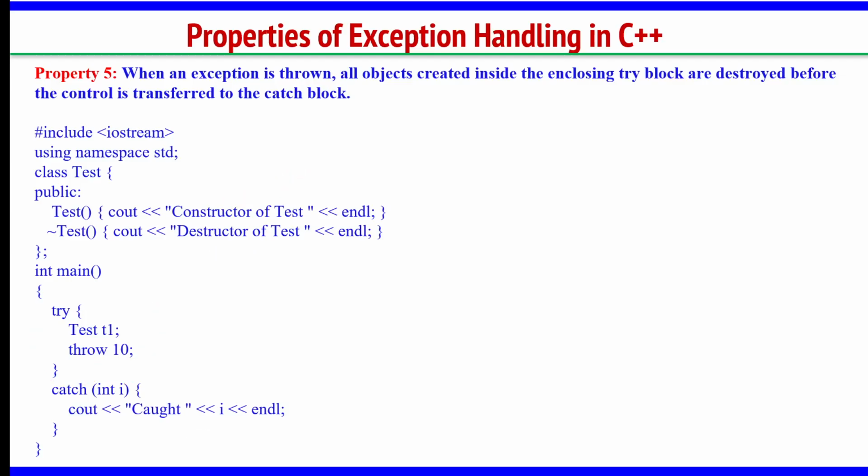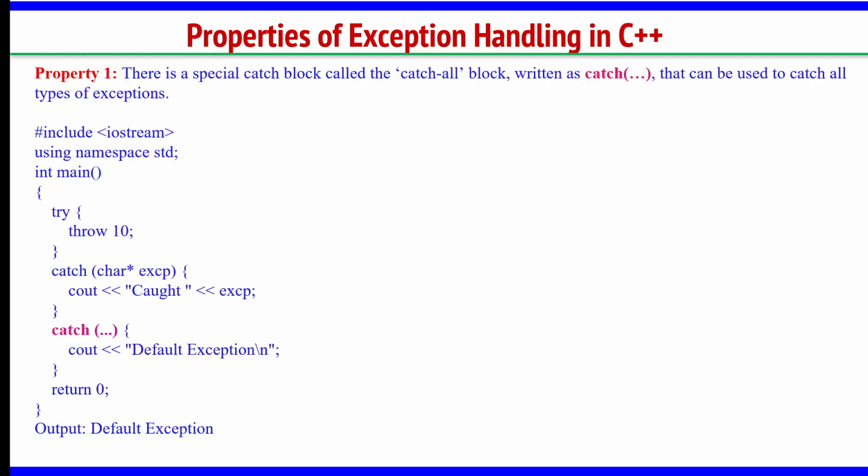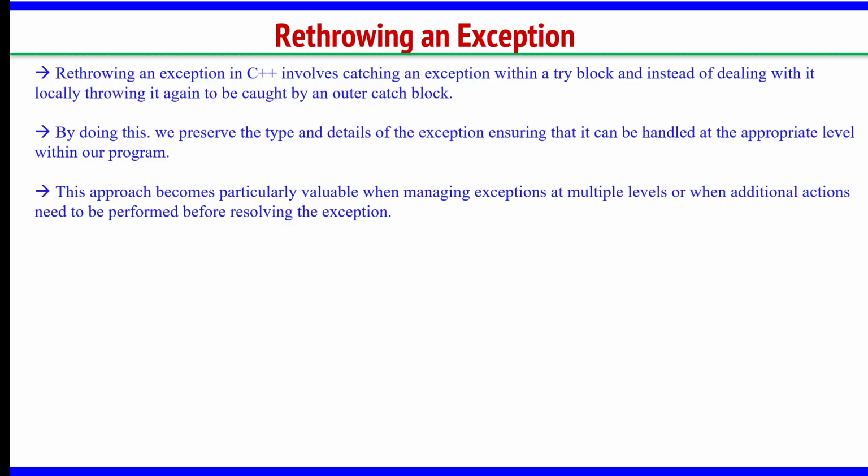We can have multiple throw and multiple catch. We will see them when we implement some programs. We will try to execute programs throwing multiple values, receiving multiple values, receiving multiple exceptions in a single catch block using this catch all. All these things we will execute and see there. And the last point in this exception is rethrowing an exception.